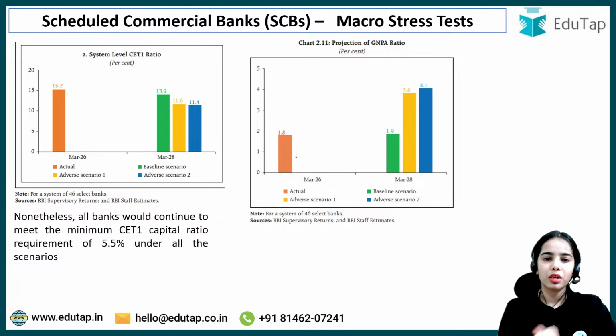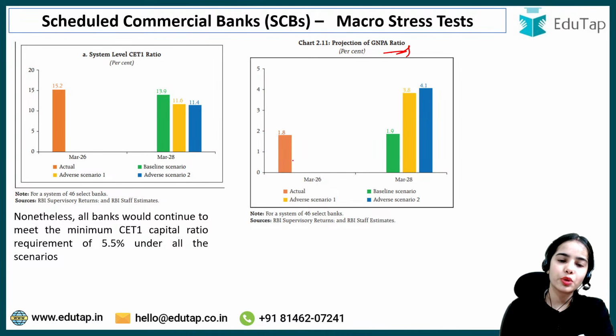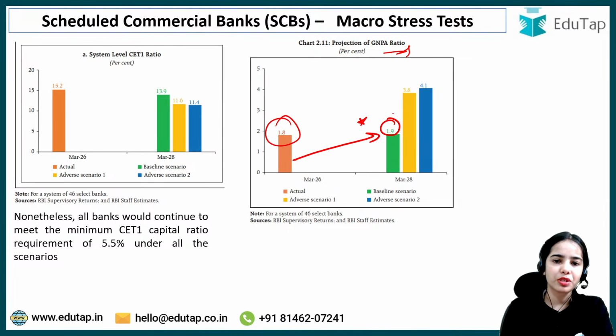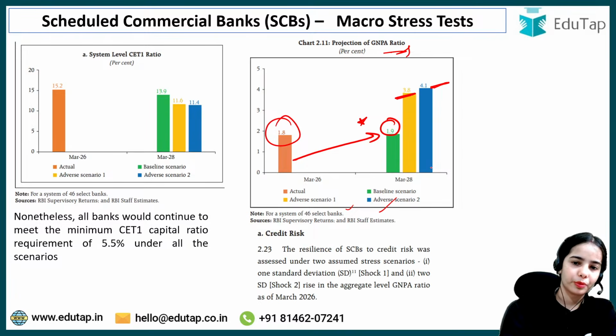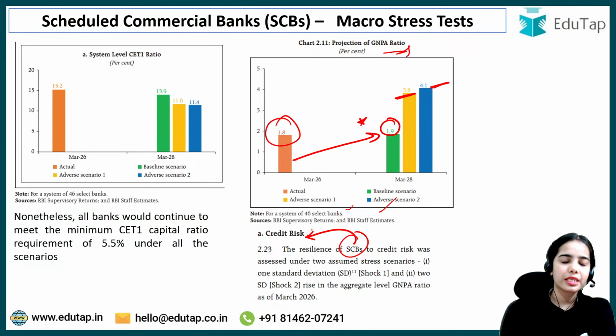Now coming to gross non-performing assets, it is expected that the gross NPA will slightly increase in the baseline scenario from 1.8% to 1.9%, while it will increase to 3.8% and 4.1% in adverse scenario 1 and adverse scenario 2. Now, the resilience of scheduled commercial banks was also checked for credit risk, liquidity risk, and other kinds of risk under a 1 standard deviation shock, that is shock 1, and a 2 standard deviation shock, that is shock 2.